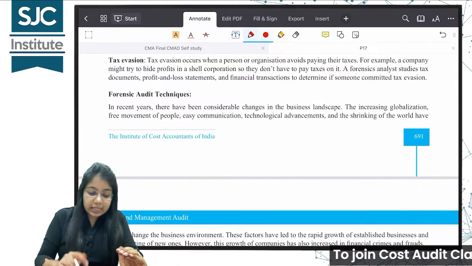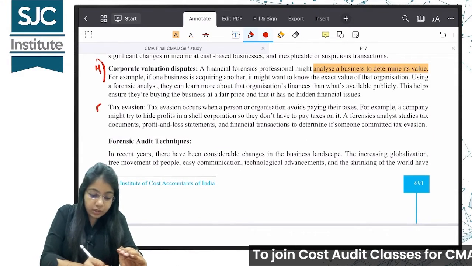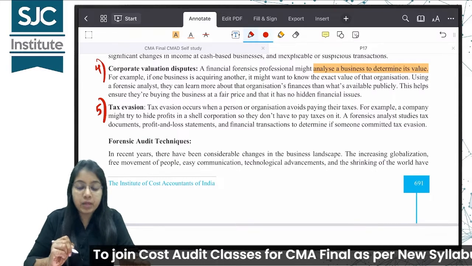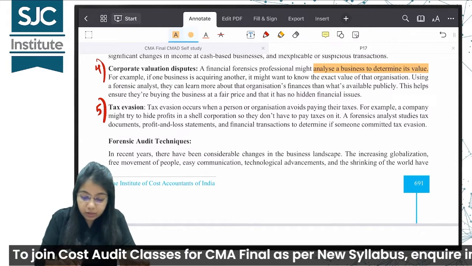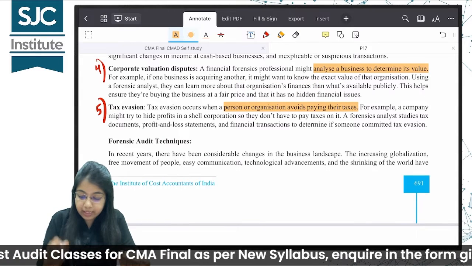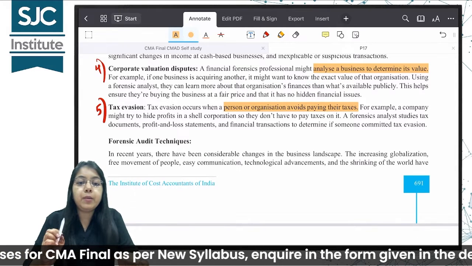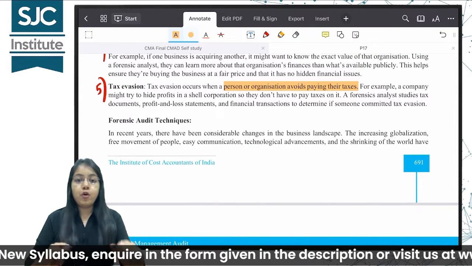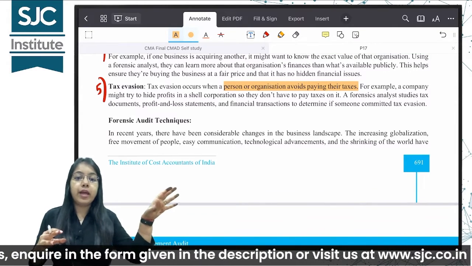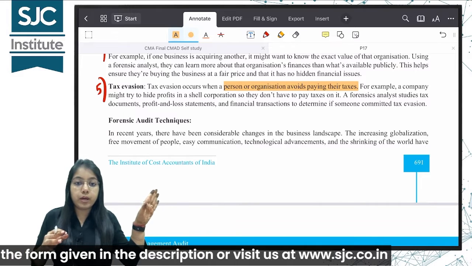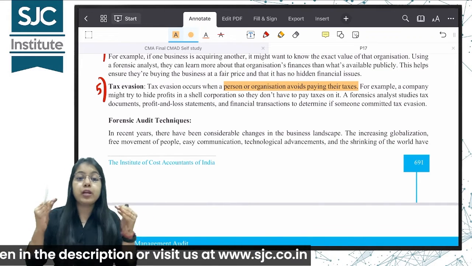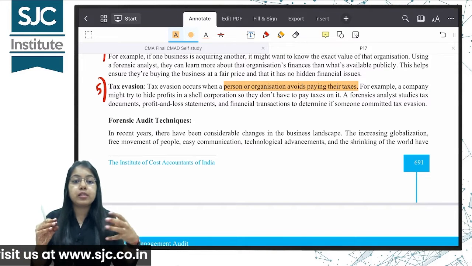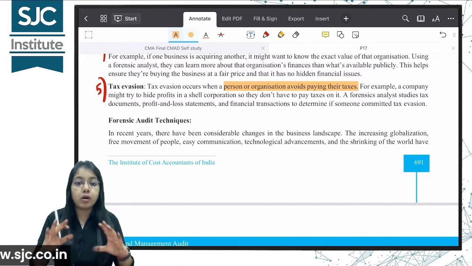Next point is tax evasion. Tax evasion means not paying the taxes that you are supposed to pay. Tax evasion occurs when a person or organization avoids paying the taxes. For example, a company might try to hide its profits in a shell corporation. The profit is mine, but I showed that XYZ company belongs to someone else. That means I am hiding my profits so that I have to pay less taxes. In this case also, a financial forensic professional may be called to work on it.